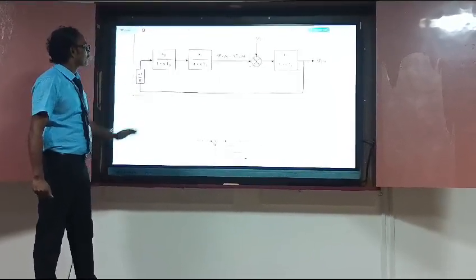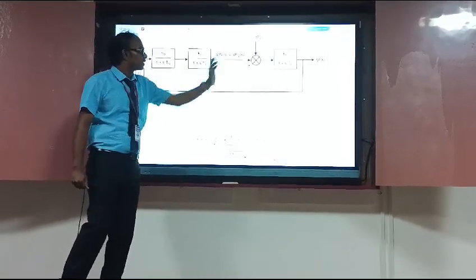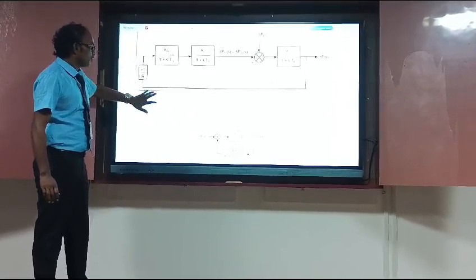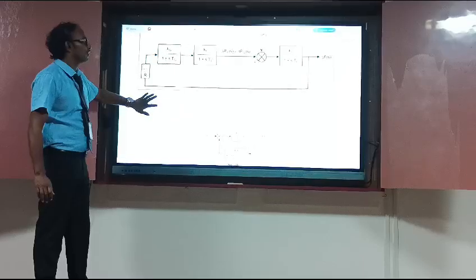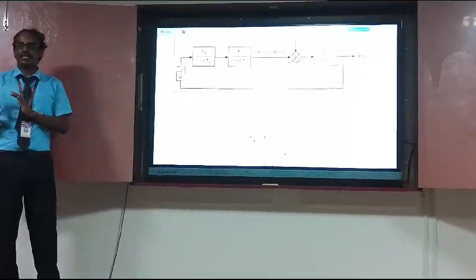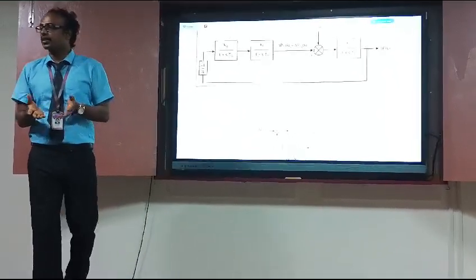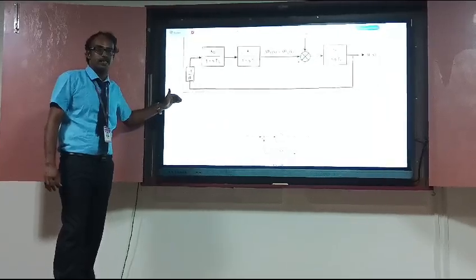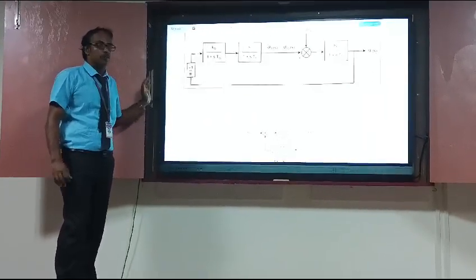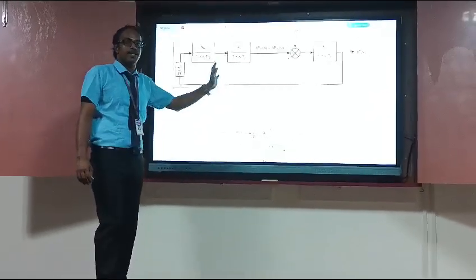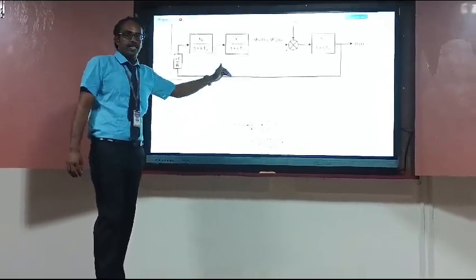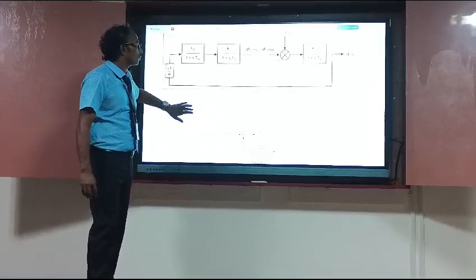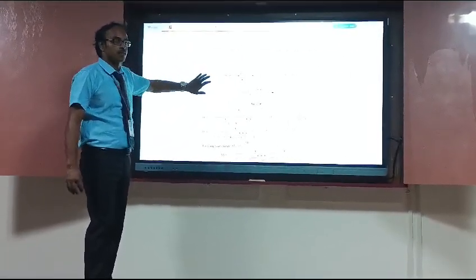Here is the speed governor model, the turbine model, and the generator model, and this one is for representation. We are going to consider a first order system. To compress the power system into a simple block diagram, since we would otherwise have to analyze numerous parameters, we combine these models into a simple block diagram, like a control system explanation. Based on that, we are going to convert it into the first order system. That means what?